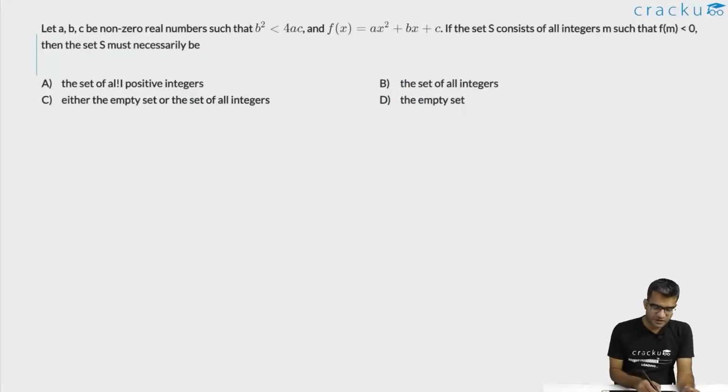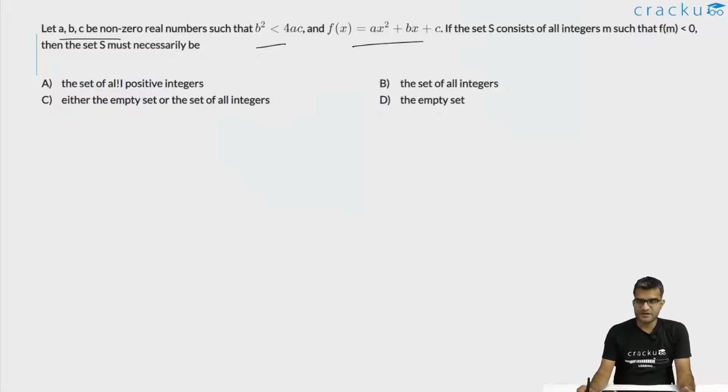In this question, we are told that A, B, C are non-zero real numbers such that B square is less than 4AC. We are told that f of x is the quadratic equation ax square plus bx plus c, and we are told that the set S contains all the integers m such that f of m is less than 0. Then this set must necessarily contain. Before we go to S, let us first look at f of x.